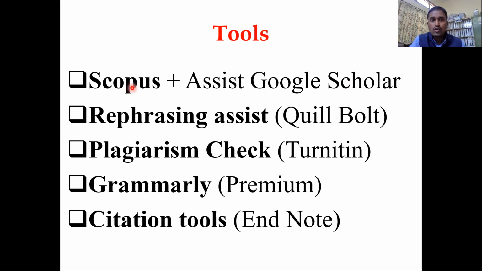Scopus includes Web of Science articles plus other journals which follow some standards of reviewing process. So those articles also will come in Scopus. A simple way to explain this: let us say you put nanoparticle and diabetic wound in Web of Science, you may get hardly 5 articles. If you put the same wordings in Scopus, you may get 15 to 20 articles. But if you put the same title in Google Scholar, it is infinity. You may get 100 articles. Nobody knows what exactly they have written here. So Scopus is an ideal way to search the scholarly content.